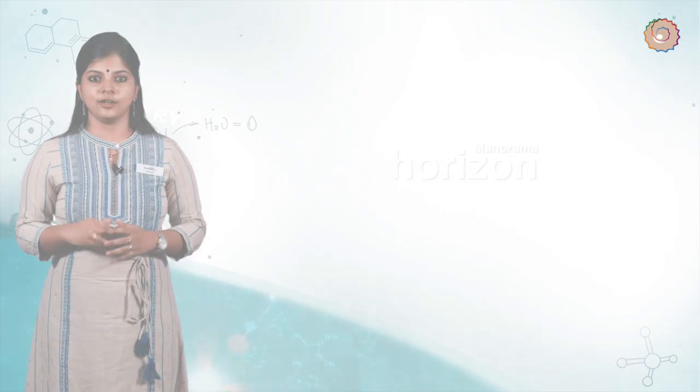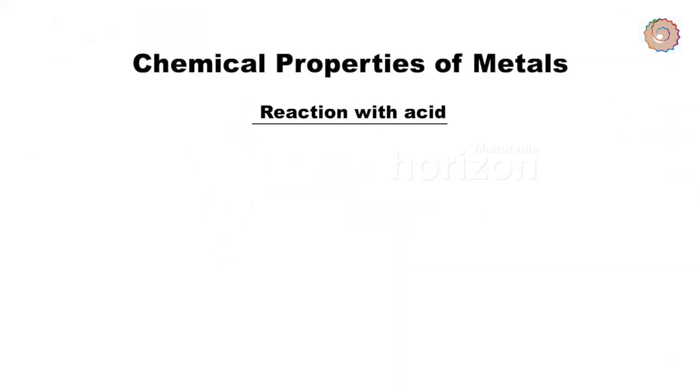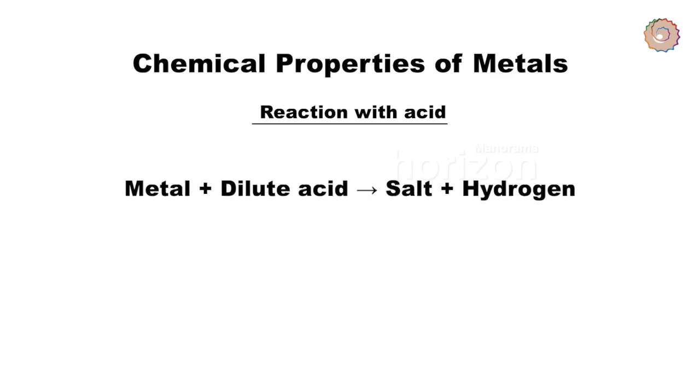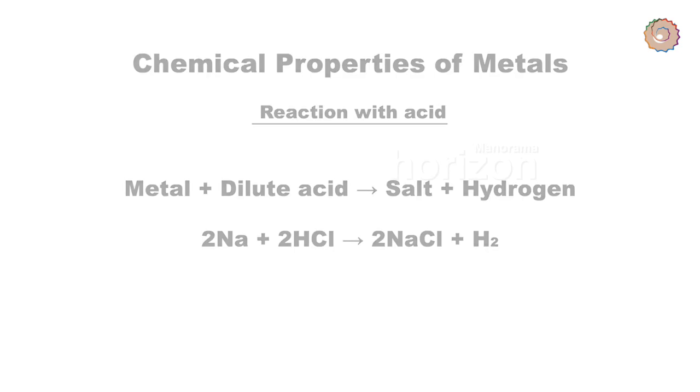Now coming to the third reaction, which is the reaction of metals with acids. Metals react with dilute acid to give salt plus hydrogen. For example, you react sodium with HCl, which is hydrochloric acid, and you get sodium chloride plus hydrogen. The metals copper, gold and silver are known as noble metals. They do not react with water or dilute acids.